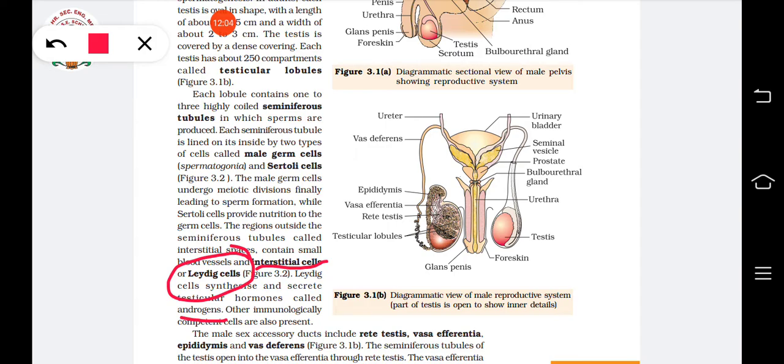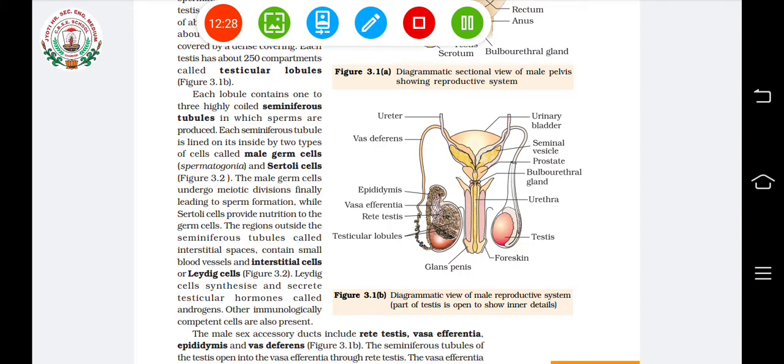The Sertoli cells give nourishment, and the male germ cells undergo meiosis and produce the sperms. In between the seminiferous tubules you can see interstitial cells or Leydig cells, and they secrete the male hormones called androgens.